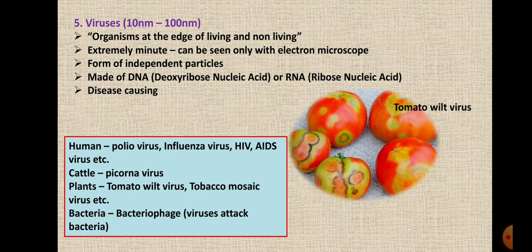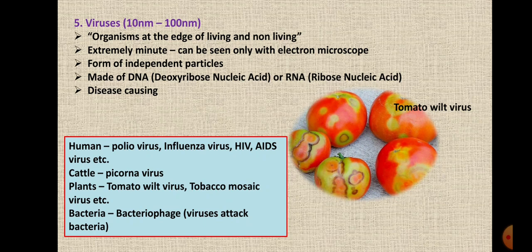Now these viruses cause many diseases in plants as well as in animals. These viruses survive only in living plants or animals.